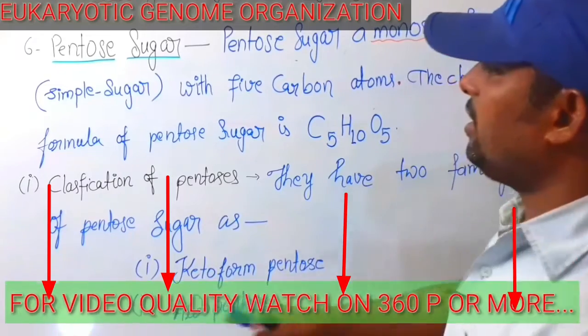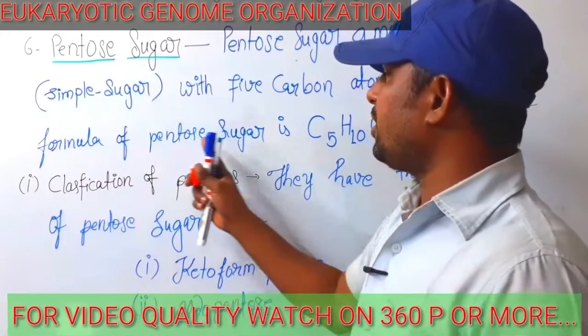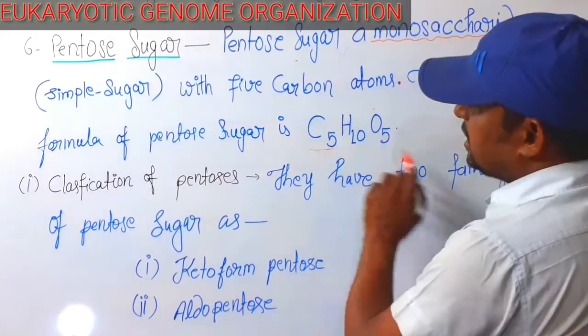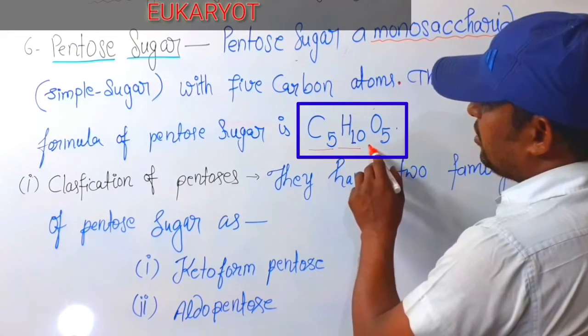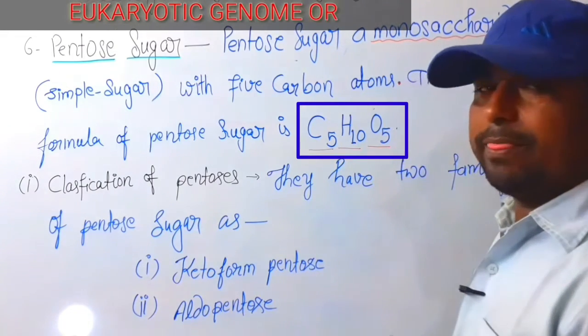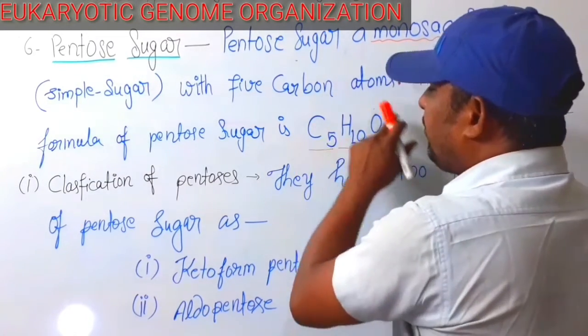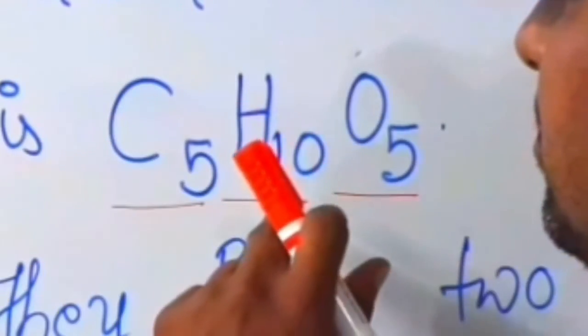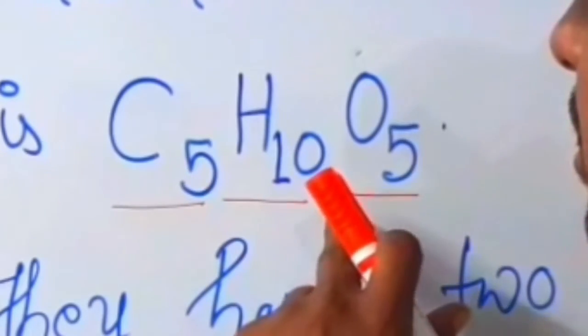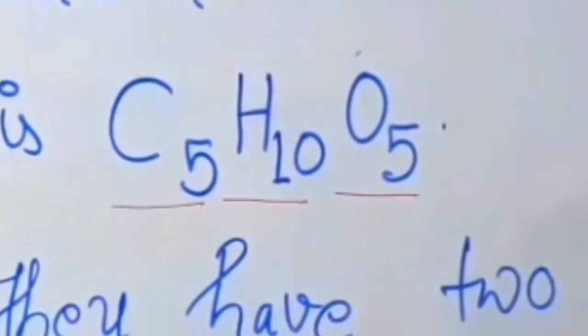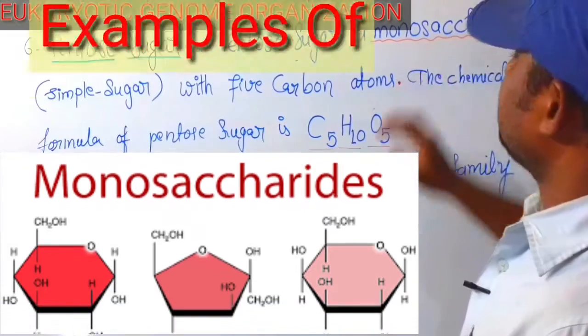The chemical formula of pentose sugar is C5H10O5. The arrangement of 5 carbons, 10 hydrogens and 5 oxygens, a monosaccharide.